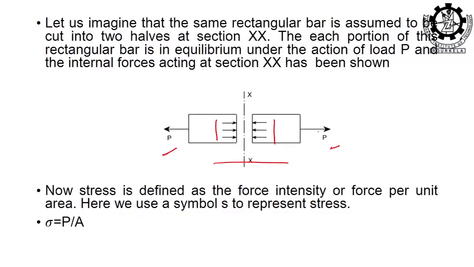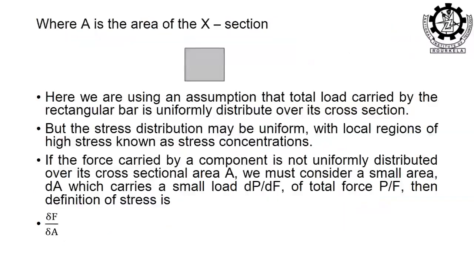If it is in equilibrium, then to equalize the applied force and the cutting force, some forces along this line are generated. The force intensity at this stage gives rise to the stress, where A is the cross sectional area, the shaded area, which we have already discussed, so I need not discuss it much.